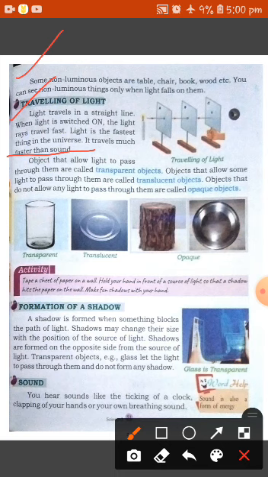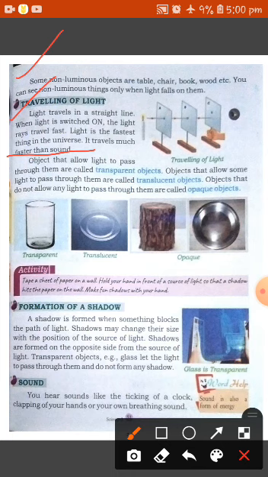Okay, now talking about transparent, translucent, and opaque. Objects that allow light to pass through them are called transparent objects. Transparent objects are those which we can see through clearly.